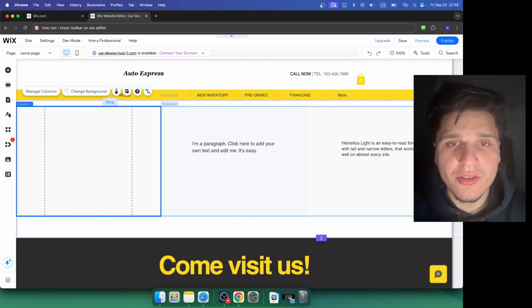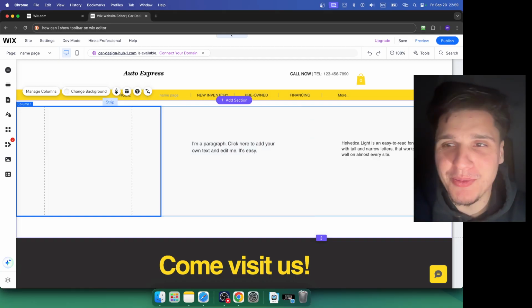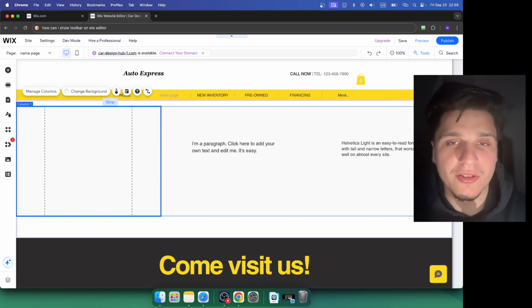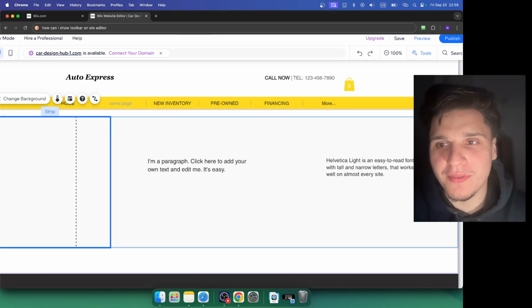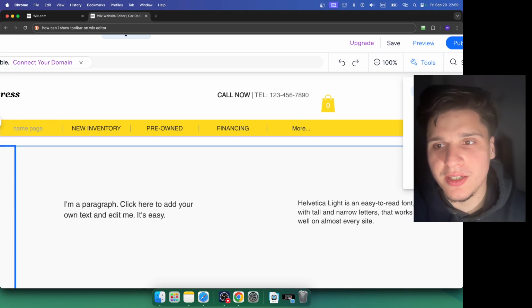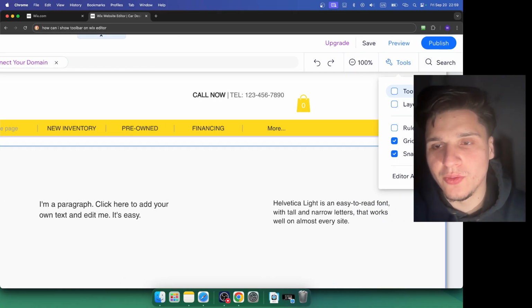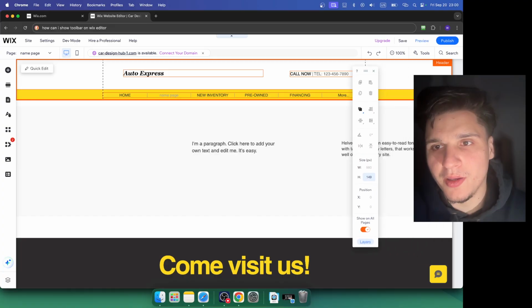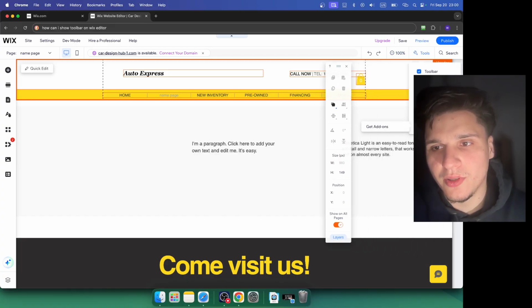So how you can show toolbar on Wix, what you're gonna have to do is just to click on tools here. So we are right now in the Wix editor, and here we have tools. And if you click on tools, here you have toolbar, and if you enable this, toolbar will just pop up here. And here in tools we also have editor and add-on, pretty cool stuff.